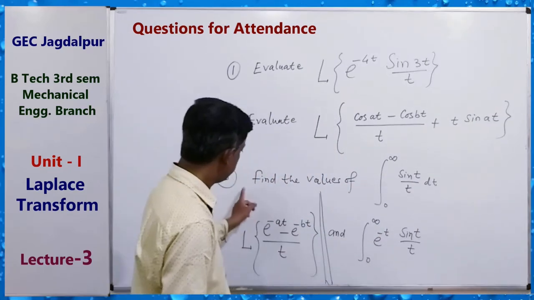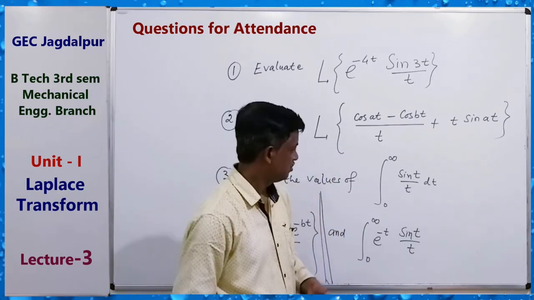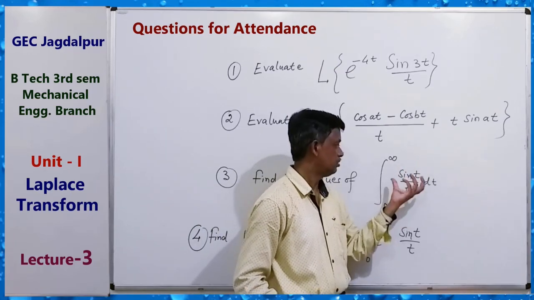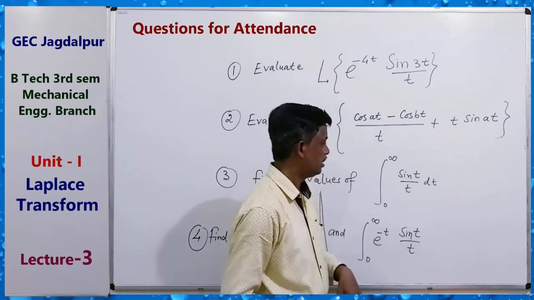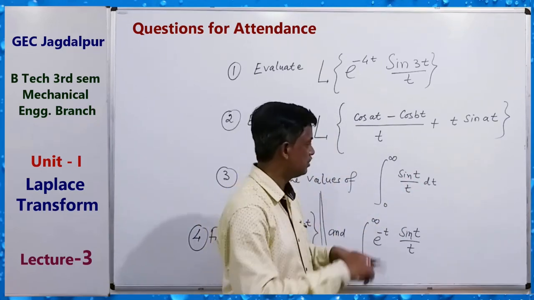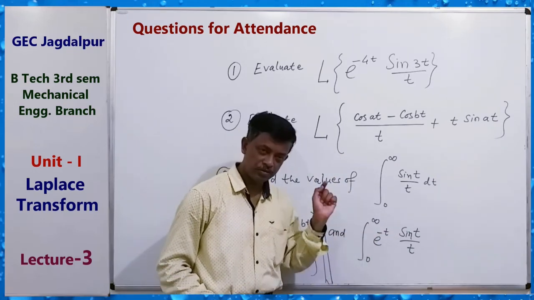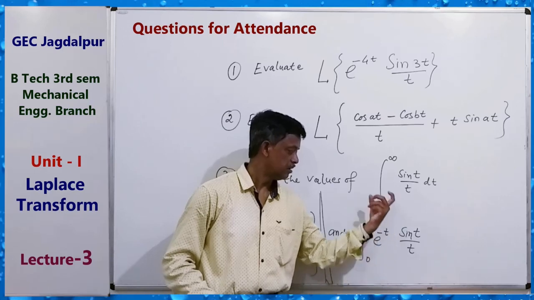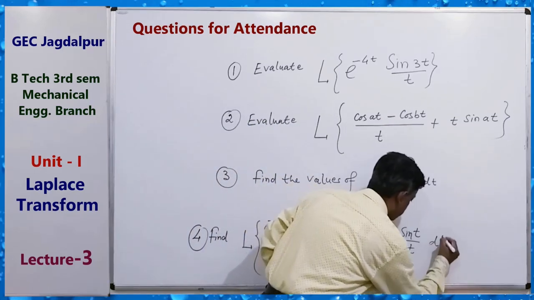Okay, find the value of these two integrals. You know the Laplace transform of sin t by t, which you can find, and apply the definition of Laplace transform with s tending to 0 here. Here s tending to minus 1, by using the shifting property.